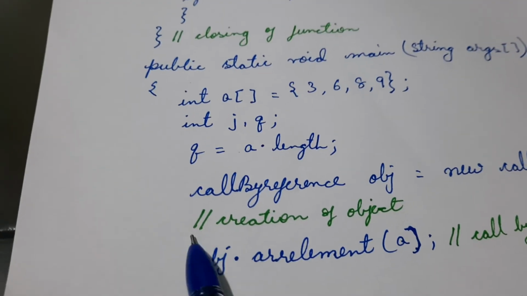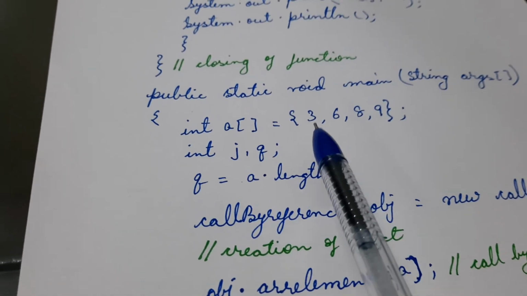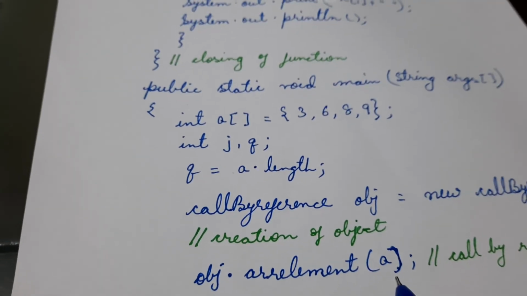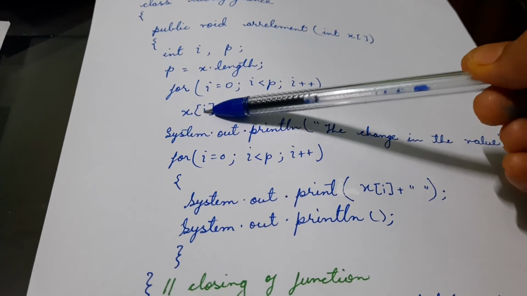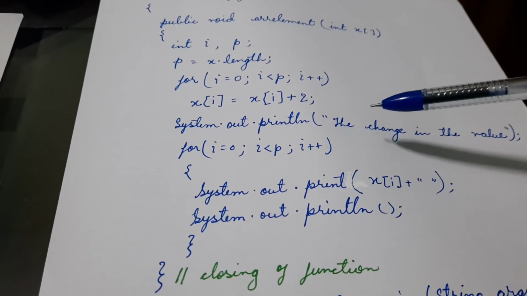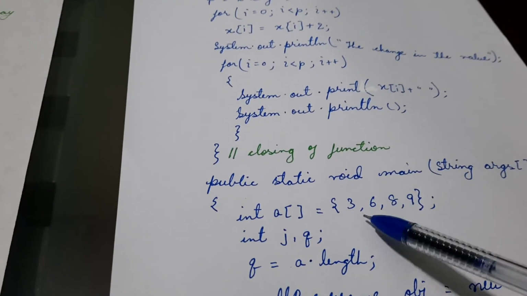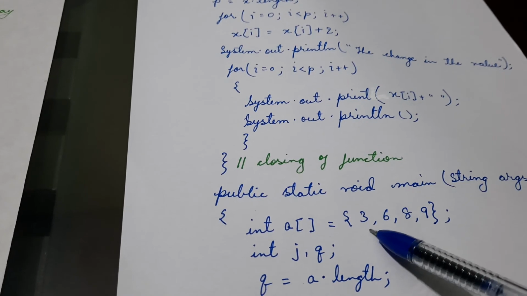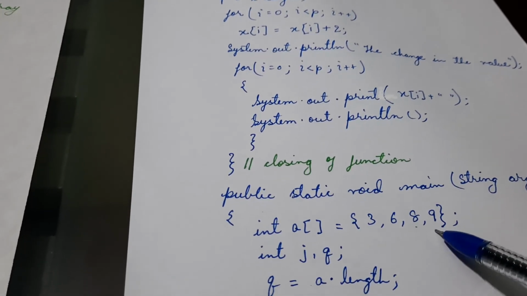If we do the printing before the function call, it will print the values 3, 6, 8, 9. But once the function is called, each value is increased by 2. So it will print the changed values, plus 2 in each value.